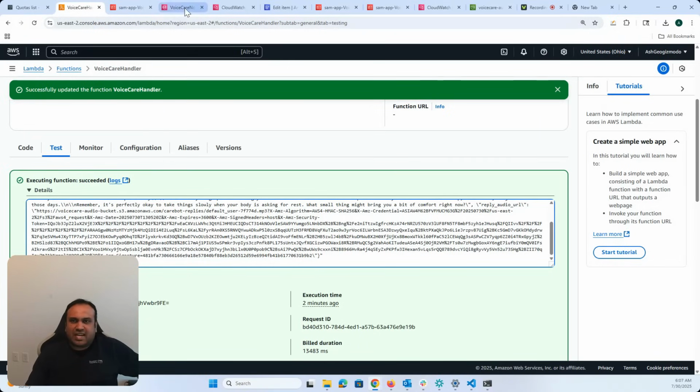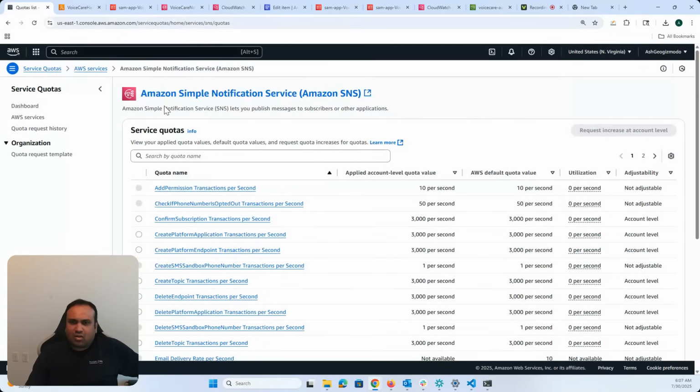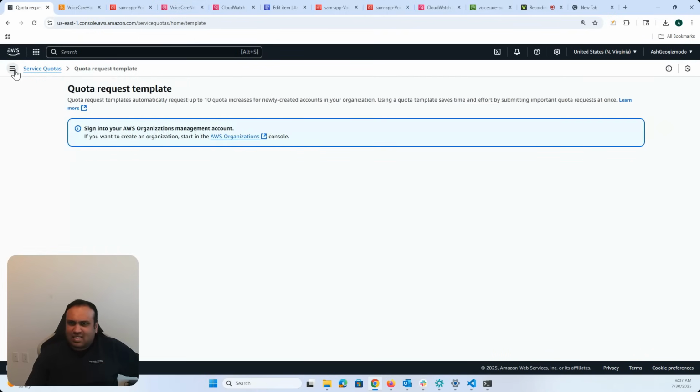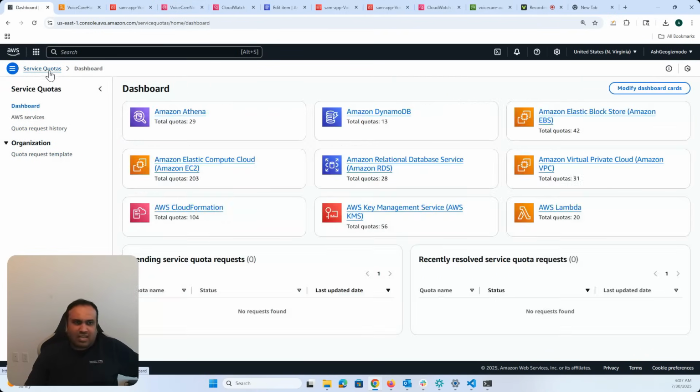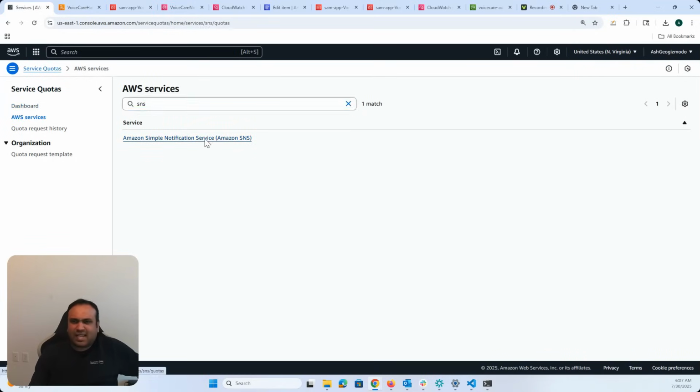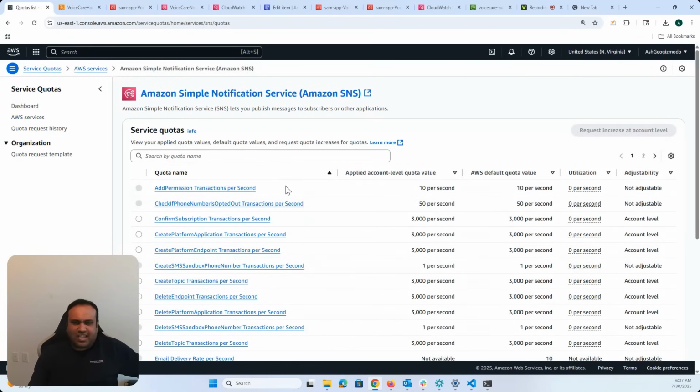And so I've requested the quota to be increased for my SNS. I've opened a ticket, and in that ticket I've basically asked for changing to Pinpoint, which is the new service, and for the limit to be increased for my dollar amount.